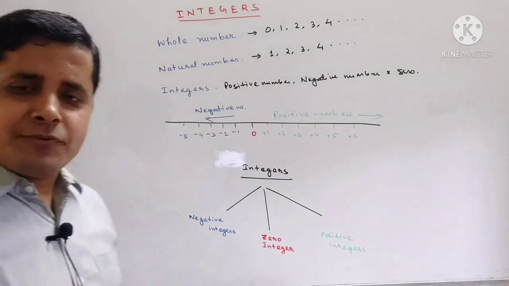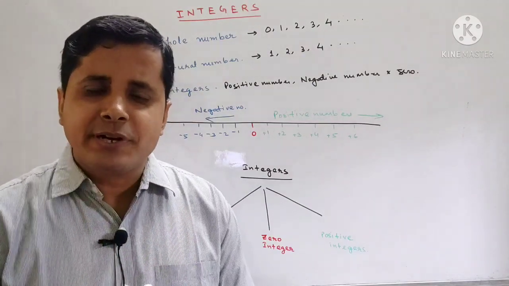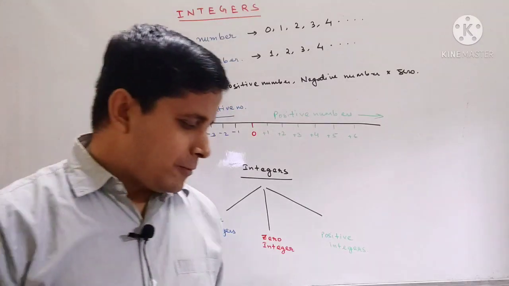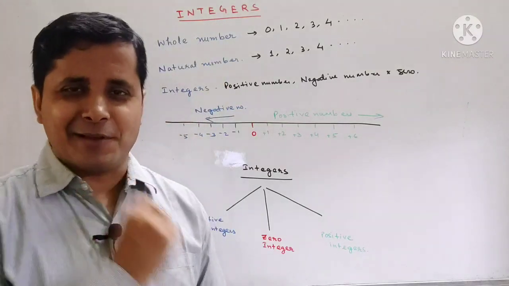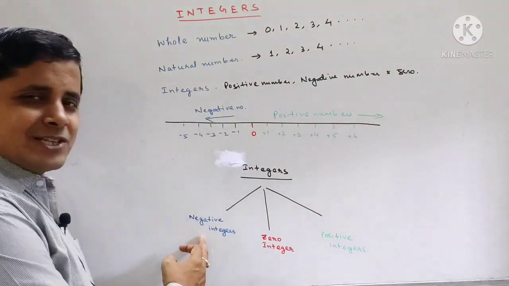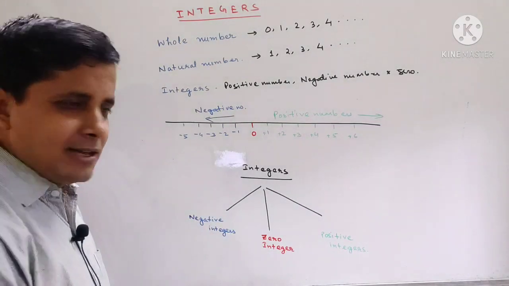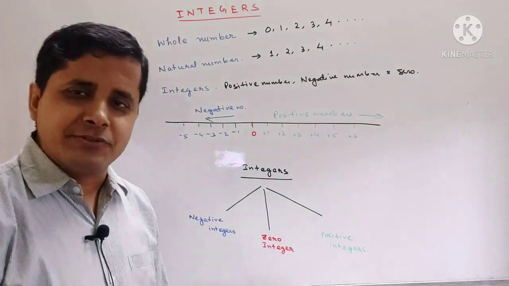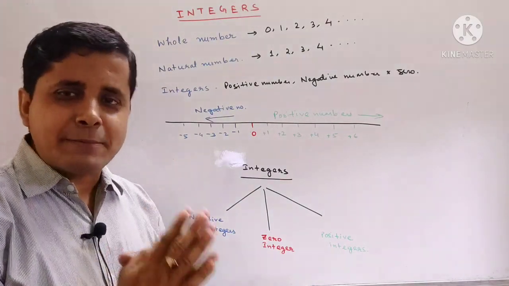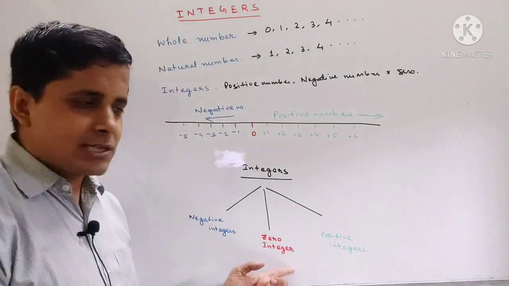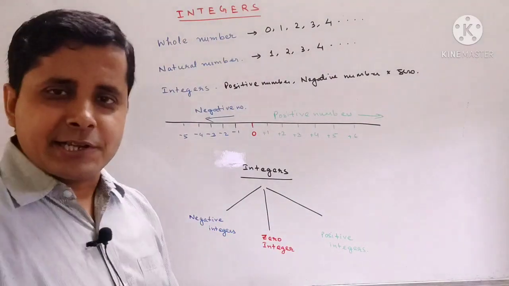numbers. So if I ask you how many types of integers are there, then what will you say? You are right. So integers are of 3 types. What are they? The first one is negative integer, the second one is 0, and the third one is positive integer. So there are 3 types of integers: negative integers, 0 and positive integers.